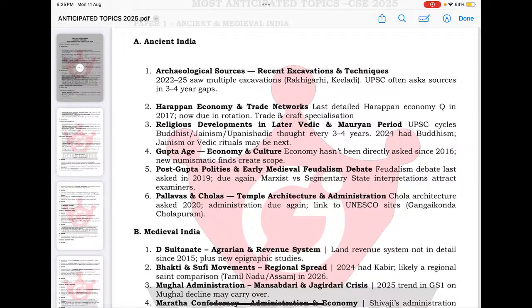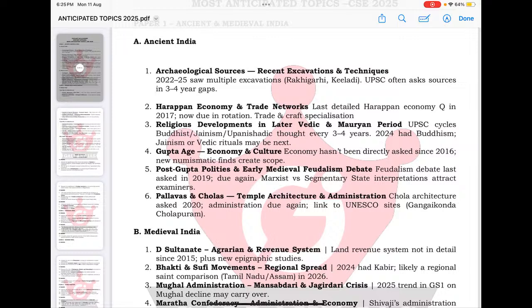So of course, archaeological excavations and archaeological sources with regard to megalithic culture, Indus culture, prehistoric art, the connection between the Vedic and the Indus people, or these recent Buddhist site discoveries. Okay, so due to this, sources are important.